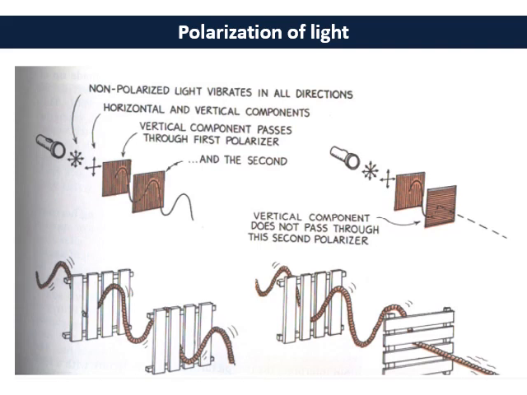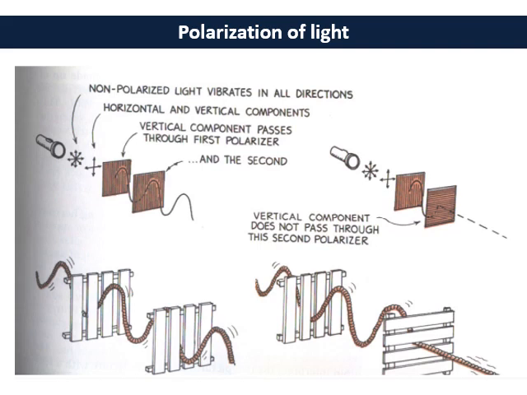So let's say we have a rope in our hand and we are shaking it, and we have a window. If the window opens in the vertical direction, or we can say in the direction where we are waving our rope, then these waves can be easily transmitted through these two windows, window 1 and window 2.